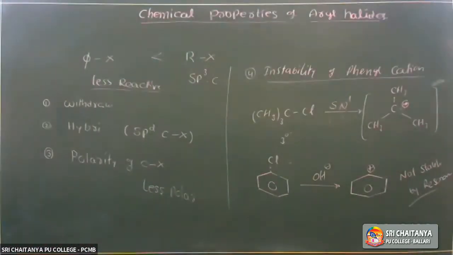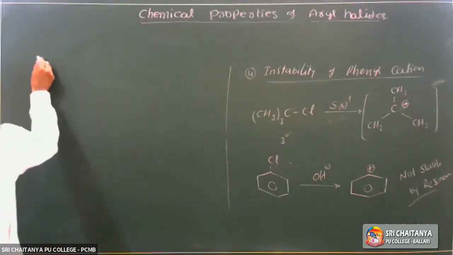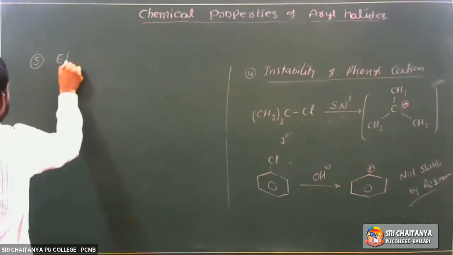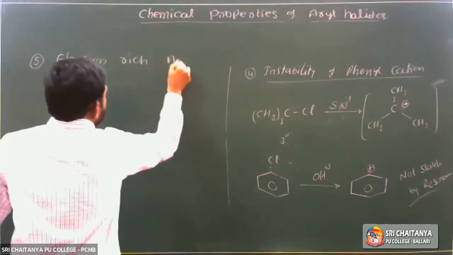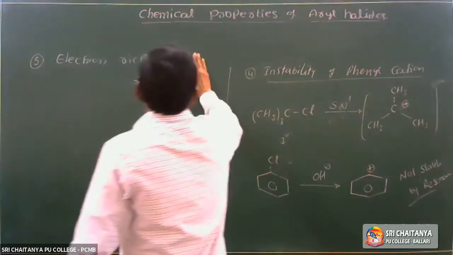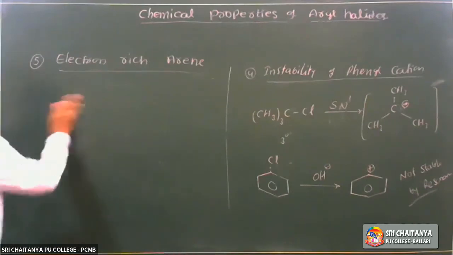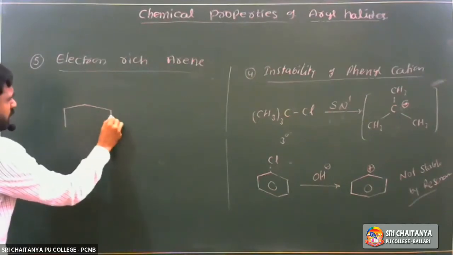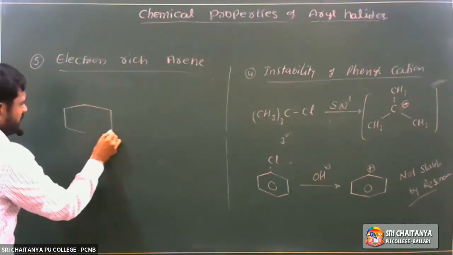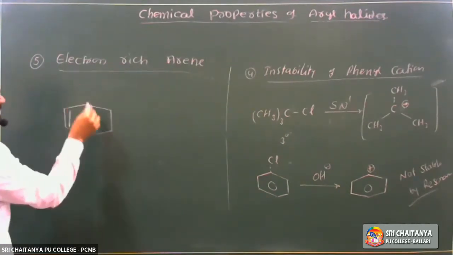Next, the fifth and last reason: electron-rich arene. Electron-rich arene means the benzene ring. Take aromatic compounds, for example benzene, C6H6. All six carbon atoms undergo sp2 hybridization, so it has pi bonds at alternate positions.